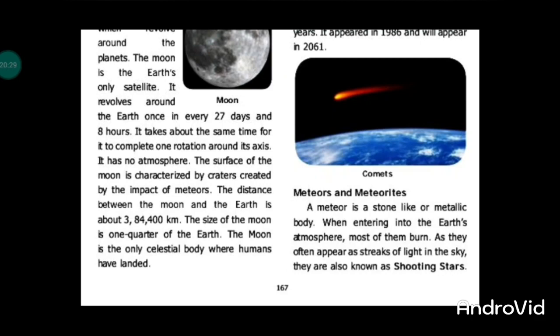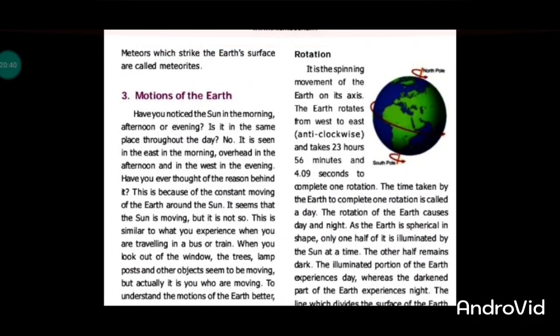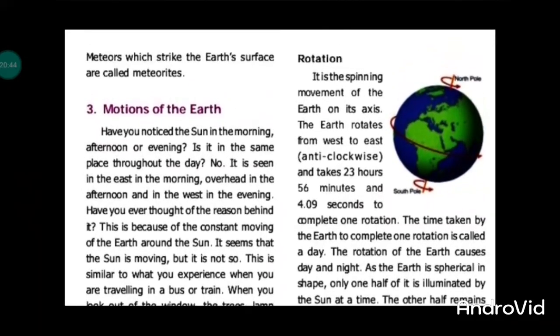This also comes with normal. Due to Earth's atmosphere, it was burned, so it is known as a shooting star. Meteors striking the Earth's surface are called meteorites.